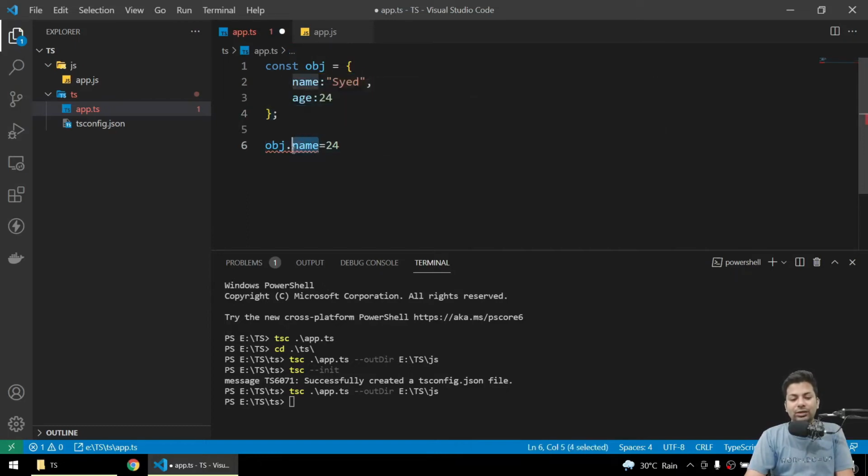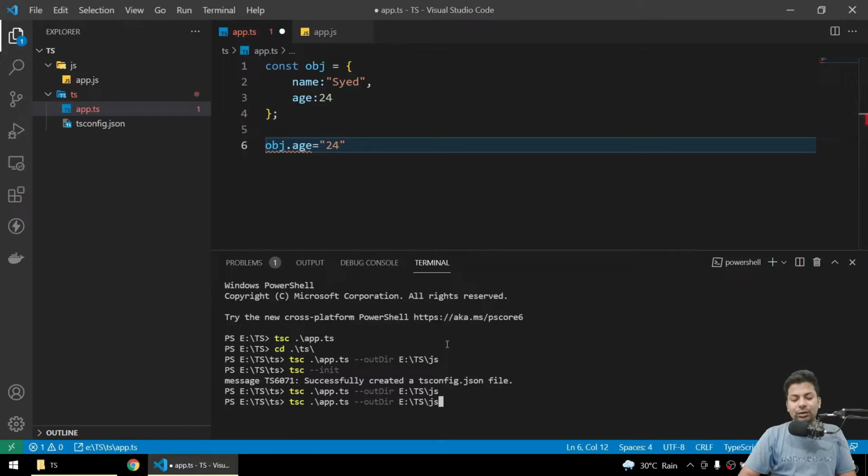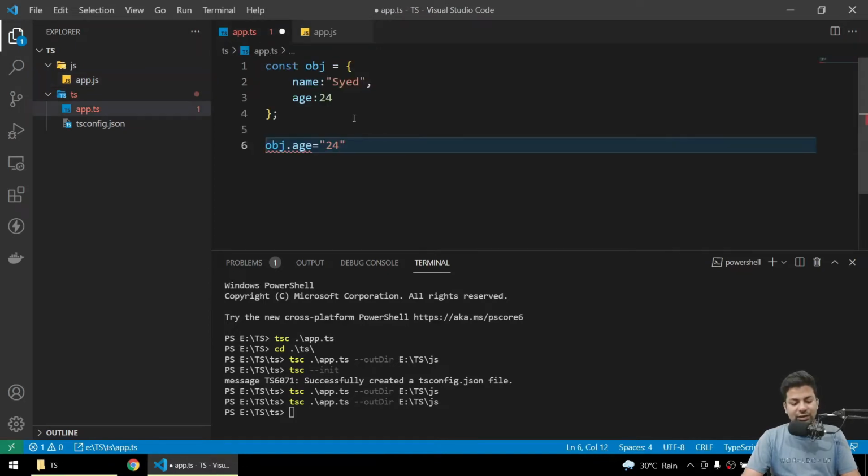If I take age and say the string 24, if I go here, type string is not assignable. If I try to compile it also, you can see it's successfully compiled, because you haven't defined the object type. You come here, okay, we haven't saved.